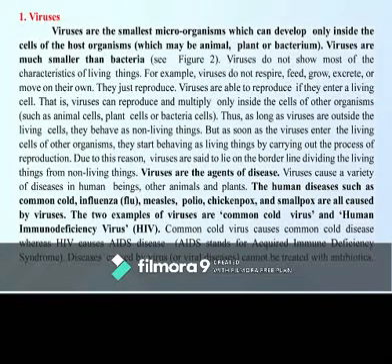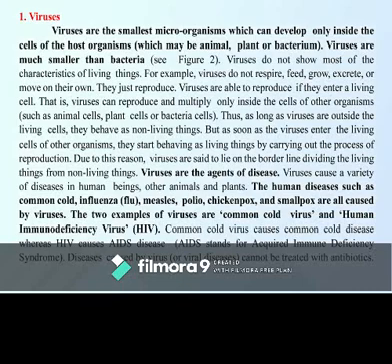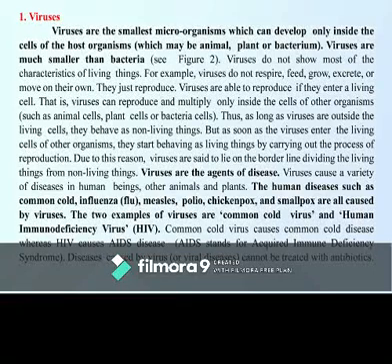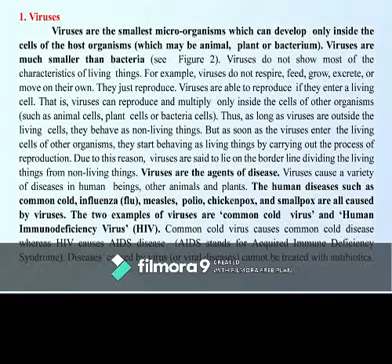Viruses can reproduce and multiply only inside the cells of other organisms, such as animal cells, plant cells, or bacterial cells. As long as viruses are outside the living cells, they behave as non-living things. Why? Because they do not show the characteristic features of living things except reproduction.